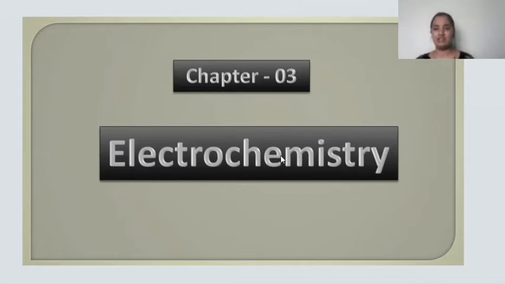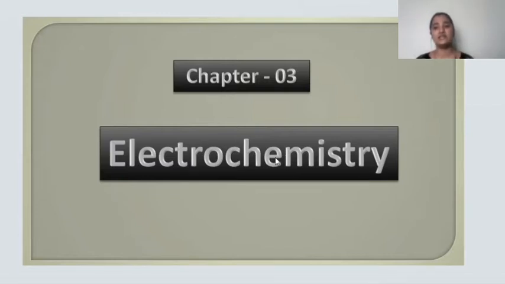In the case of metals, the free electrons are responsible for the conduction of electricity. Electrolytes are the substances which conduct electricity either in the molten state or in the aqueous state.